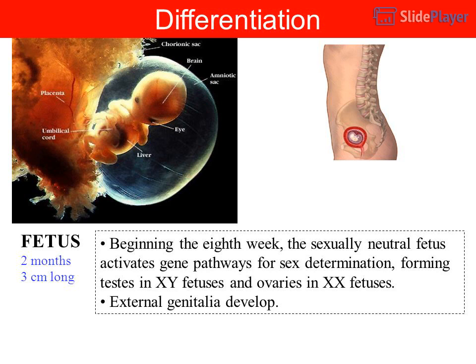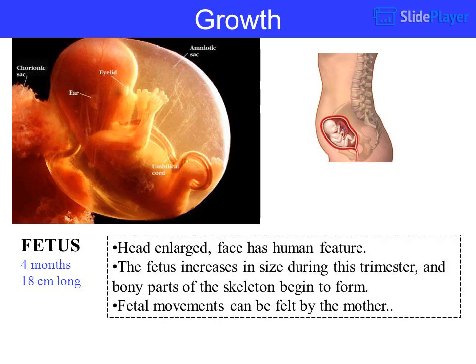Beginning the 8th week, the sexually neutral fetus activates gene pathways for sex determination, forming testes in male fetuses and ovaries in female fetuses. External genitalia develop. Growth, fetus, 4 months, 18 centimeters long. Head enlarged, face has human features.